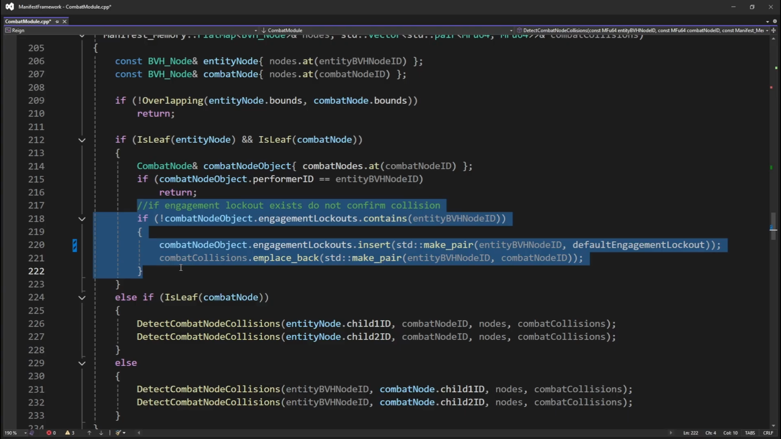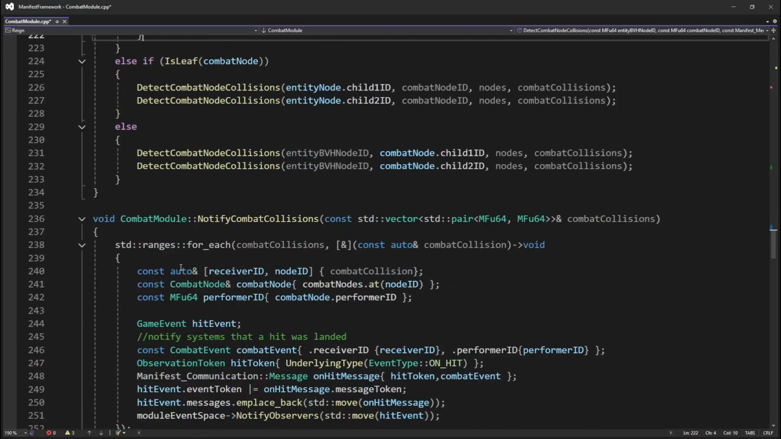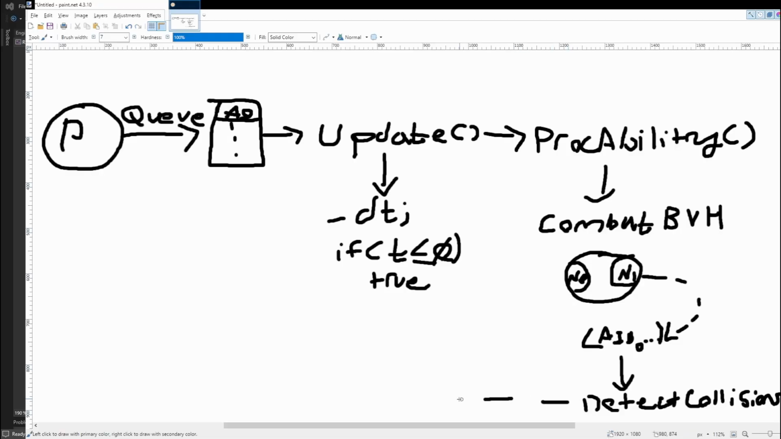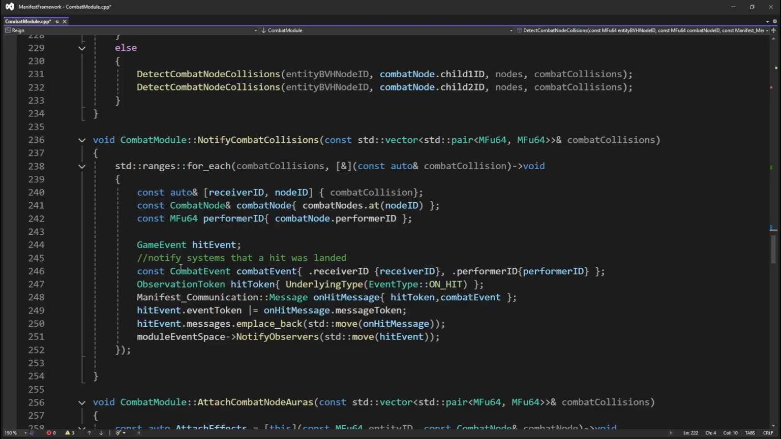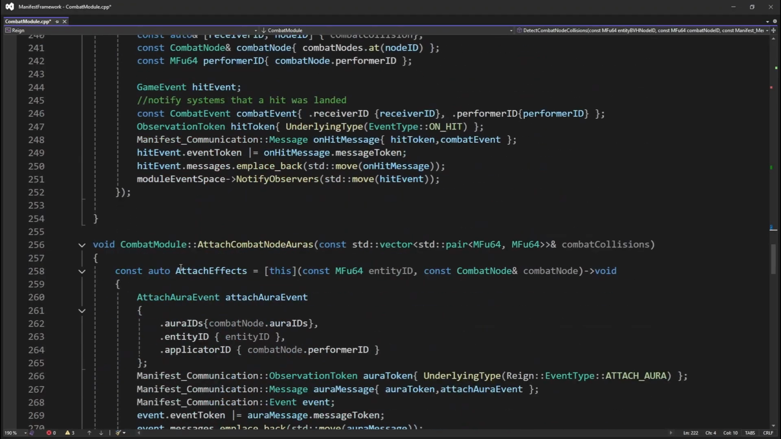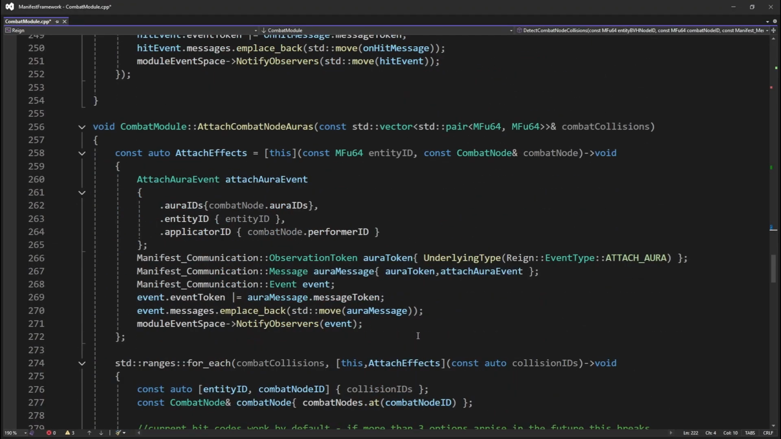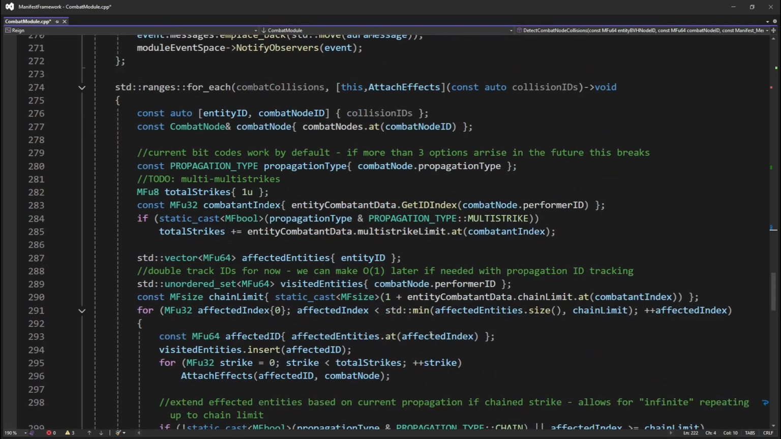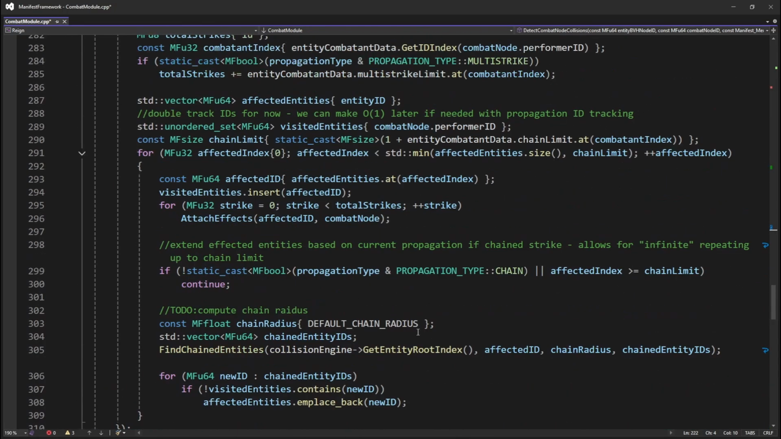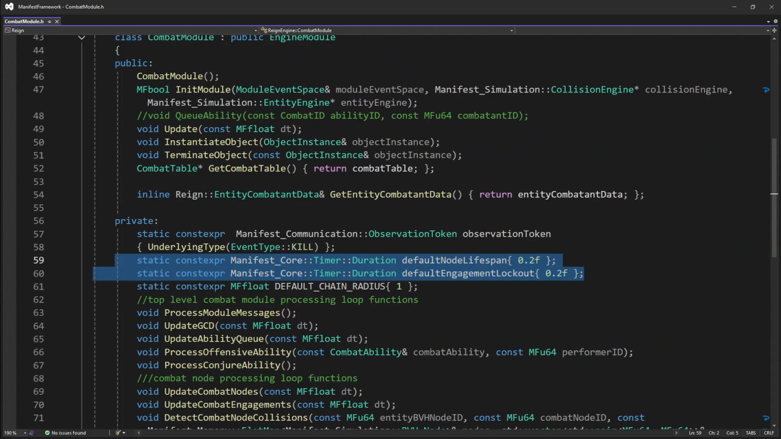A collision is currently valid if no prior engagement lockout exists between the combat node and the entity. The current default lockout timer matches the default minimum ability lifespan, which is about a fifth of a second. The lockout time is required as combat abilities are persistent over some amount of frames, and I learned firsthand the consequences of the player being subject to combat without a lockout. The lifetime for combat nodes are not allowed to be 0.